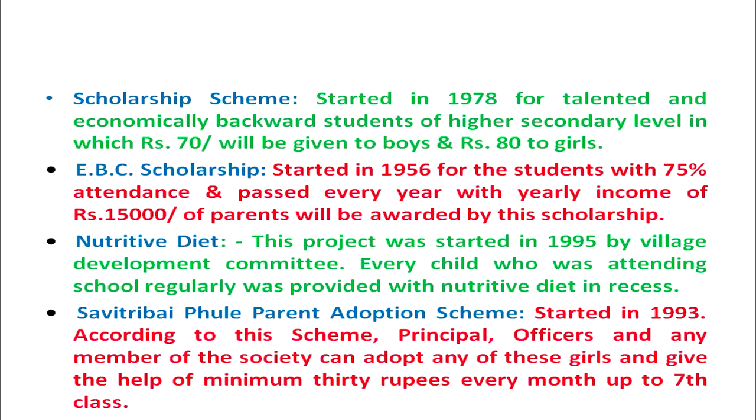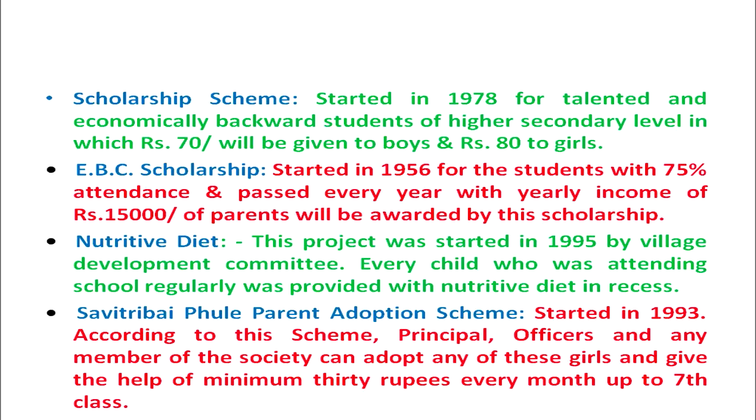Then another scheme for economically backward children was the Savitribai Phule Parent Adoption Scheme. This scheme was started in 1993. According to this scheme, the principal, officers and any member of the society can adopt any of the girls and give the help of minimum 30 rupees every month up to 7th class.